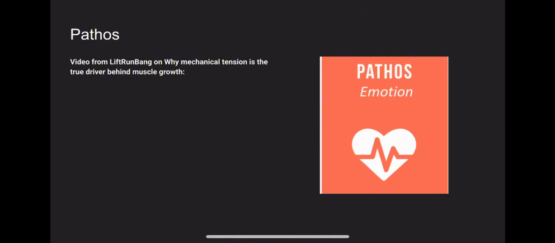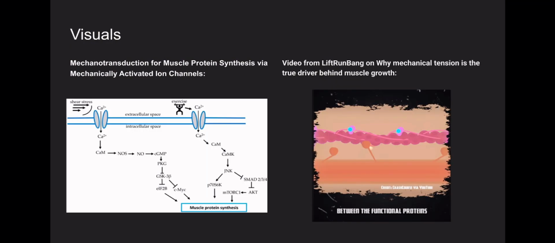For the vocabulary. For the article, Mechanotransduction for Muscle Protein Synthesis via Mechanically Activated Ion Channels uses very advanced scientific wording to explain the exact steps in the process of mechanotransduction. For the video from Lift, Run, Bang, he uses much simpler terminology but still scientific, and also uses persuasive wording to argue why mechanical tension is the main driver behind muscle growth.